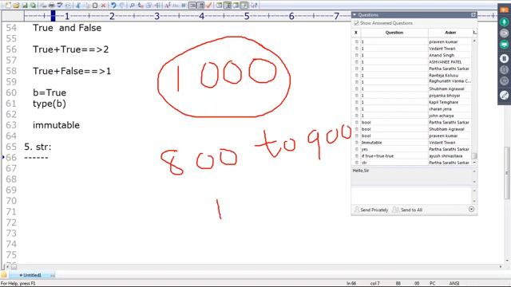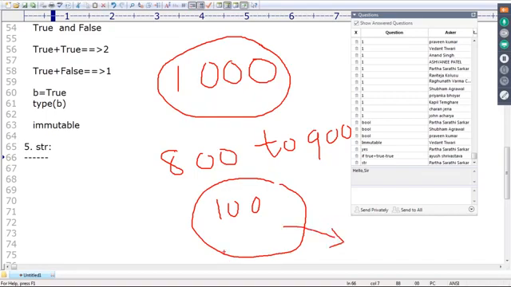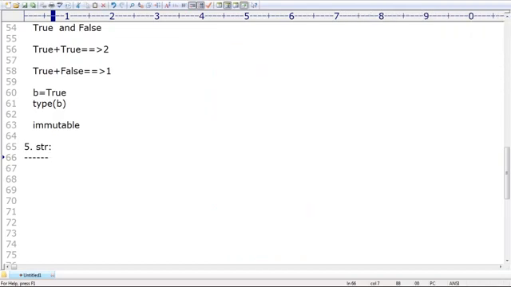Around 100 to 200 only will be non-string objects, all the remaining types of objects. That's why in any programming language, the most commonly used type is always the string type, and special concentration is required for it.